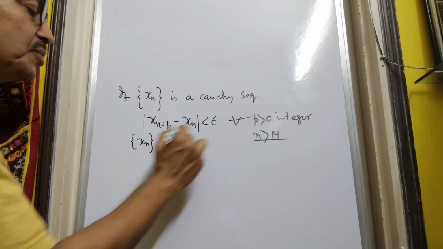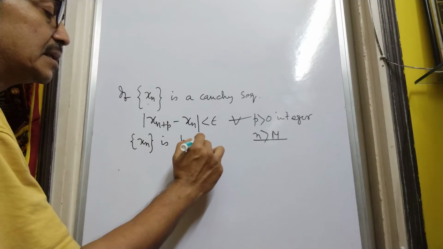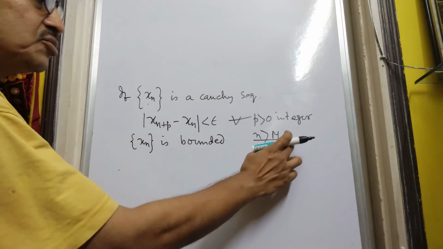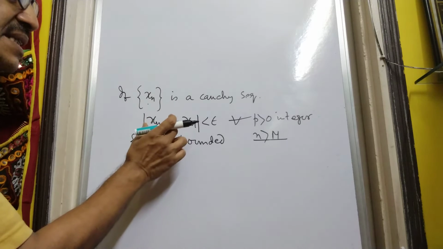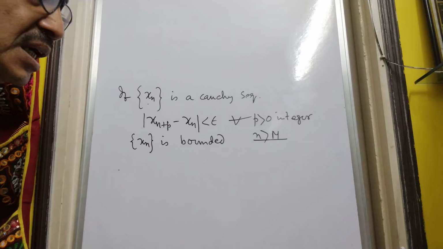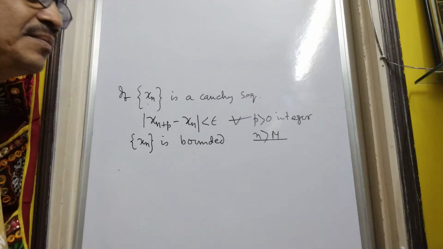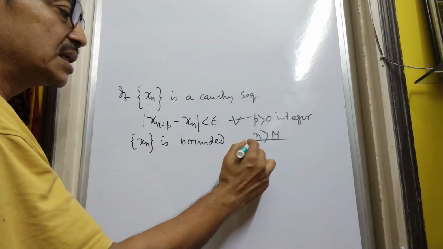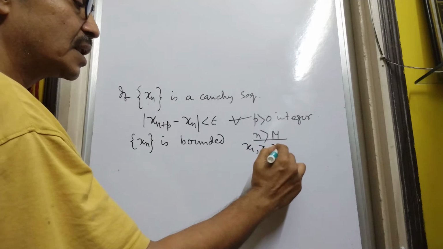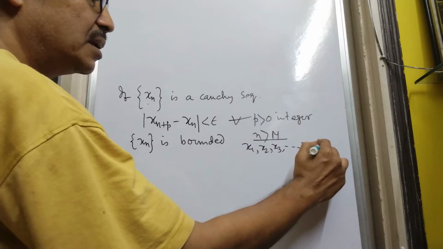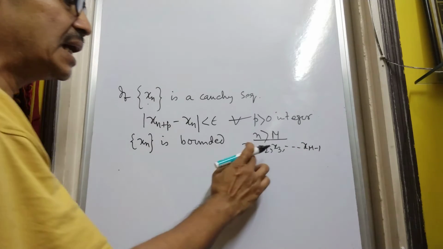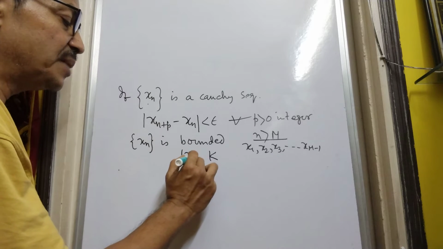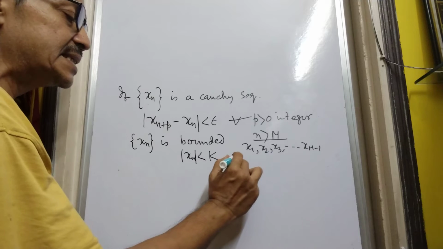From this condition we can easily infer that this is bounded, simply because for all the values of n greater than M we have mod of xn less than a bounded value, and for all the values of n less than M we have a finite number of xn's, x1, x2, x3, up to xM minus 1, and we can always choose the greatest value among these to be capital K, so that we may write that mod xn is less than K for all n.